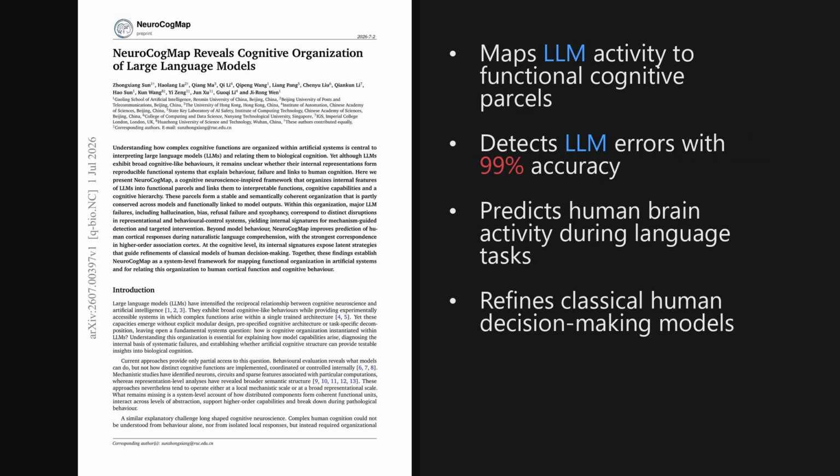I'm Alex. A paper trending on X since its release 4 days ago on July 1st, 2026, maps the internal states of large language models into 270 functional parcels, which are clustered groups of internal settings representing specific concepts. The paper is titled, NeuroCogMap Reveals Cognitive Organization of Large Language Models. This map helps explain how artificial systems process information and experience errors.